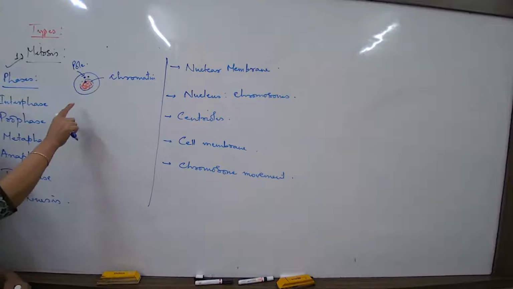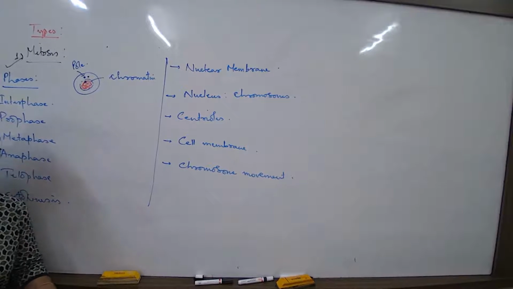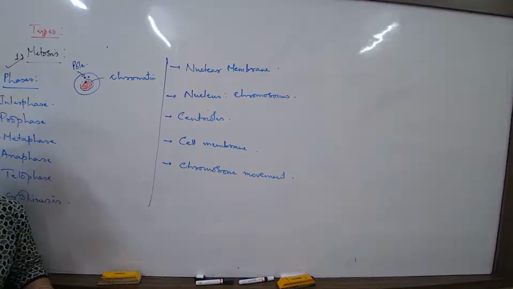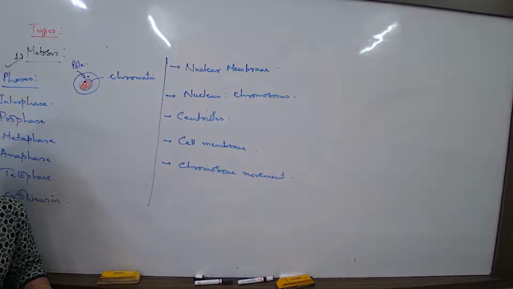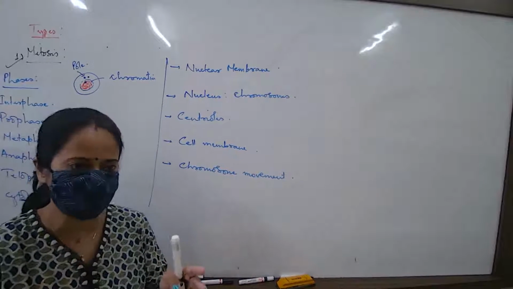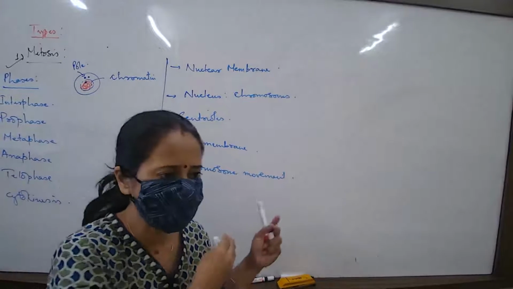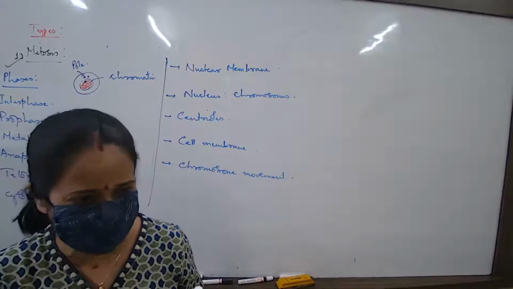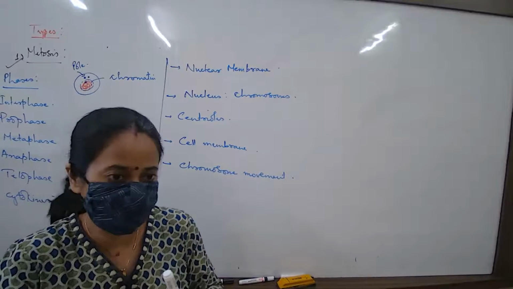If I talk about interphase, it goes through various stages, like early interphase, mid interphase, late interphase. That means every stage we can study in 3-4 sections, because this interphase is not going to last only for a few seconds, it's not a very short period.